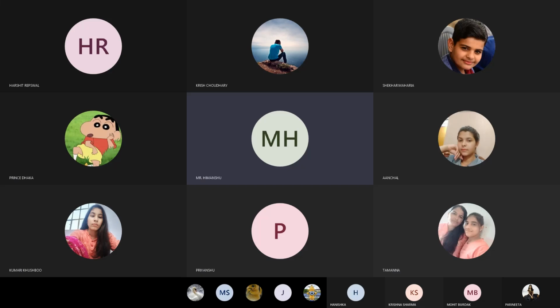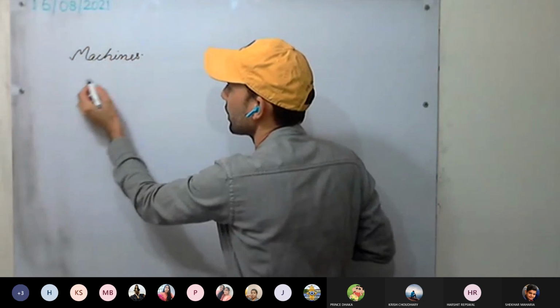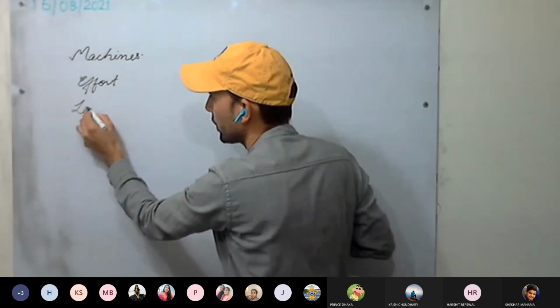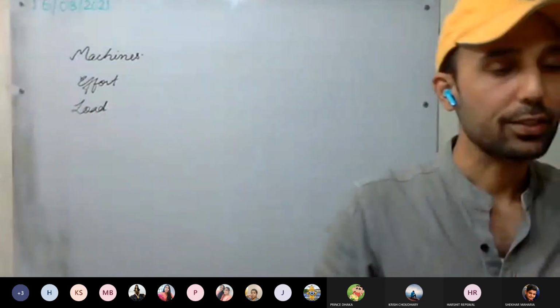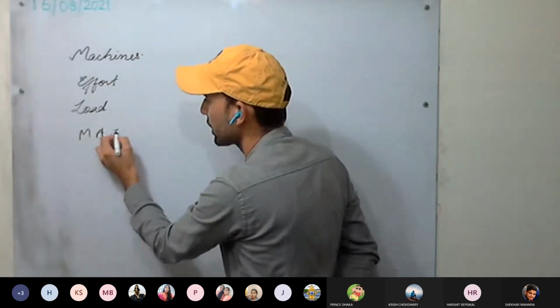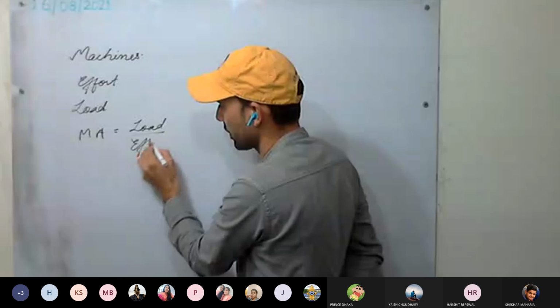Technical terms we are discussing with machines. Okay. So till now we have discussed effort, load, and we have discussed the mechanical advantage. Mechanical advantage is nothing but load upon effort.